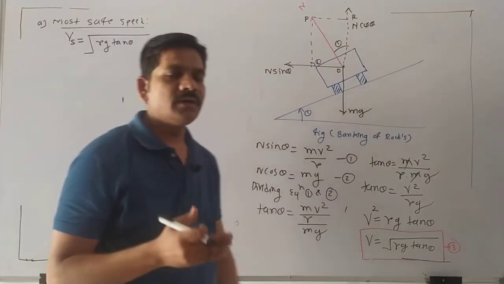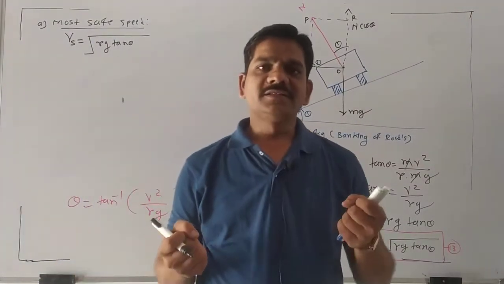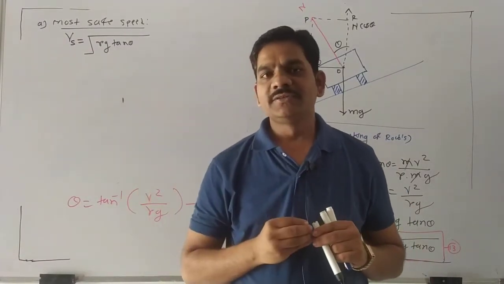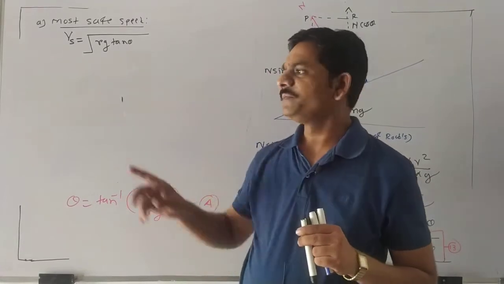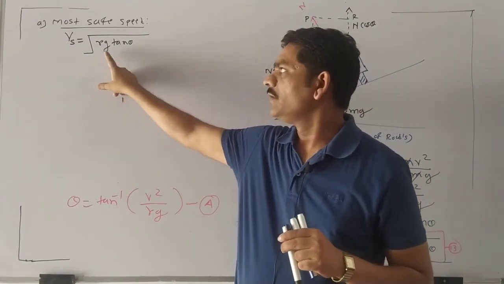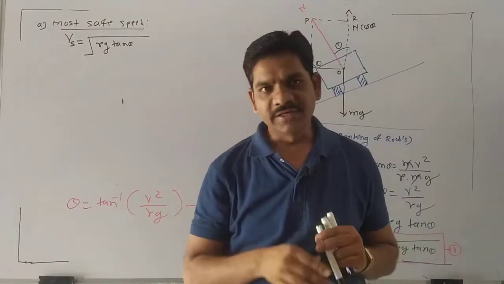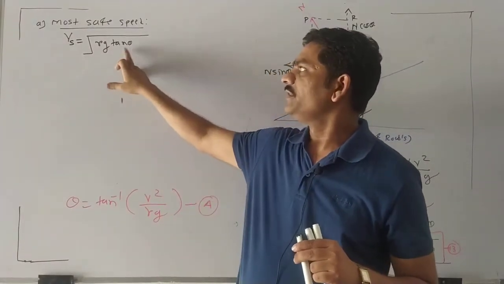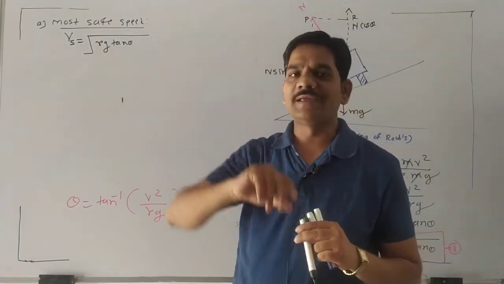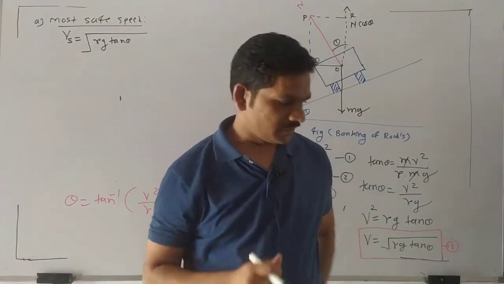Okay. So whenever the vehicle is turning on a banking of a road, what safe speed do we require? This speed is calculated with the help of this equation, Vs is equal to under root Rg tan theta, and this depends upon theta and the radius of this circular track of the banking of the road. So this is one equation.